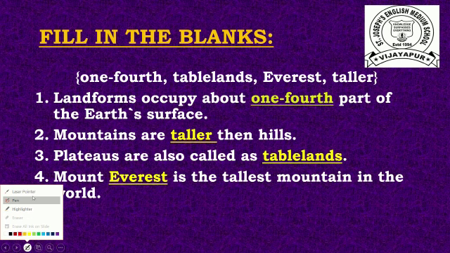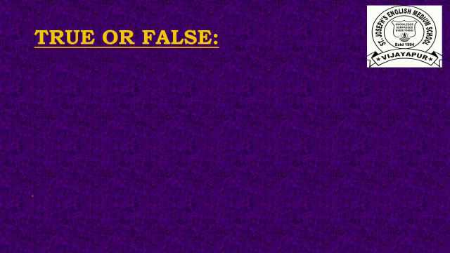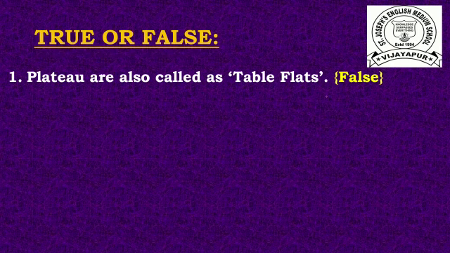Next one is, we should read about true or false. First one is plateaus are also called as table flats. Plateaus are also called as table flats. Answer is false. Why is it false, children? Plateaus are called tablelands, not table flats. So the answer is false.